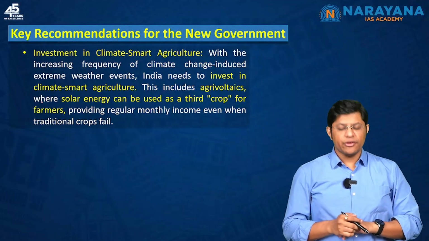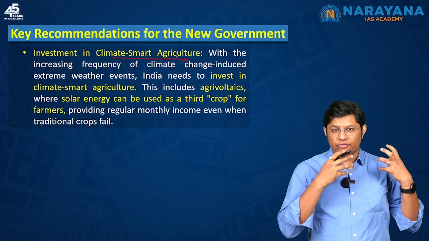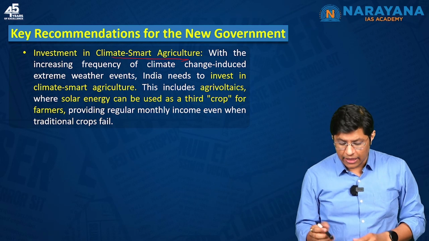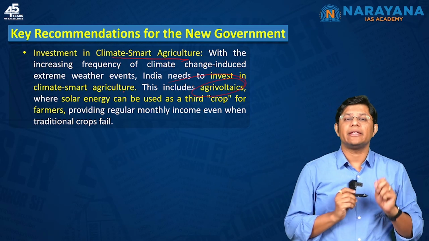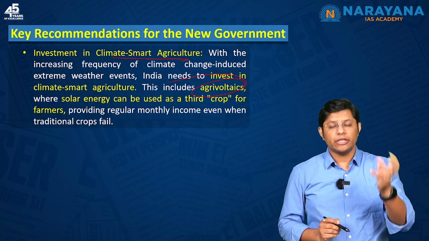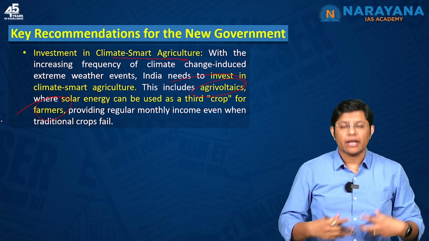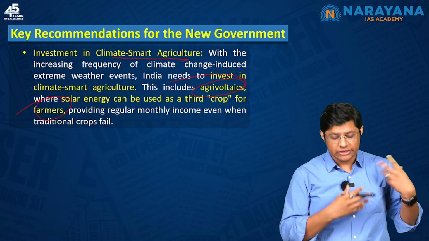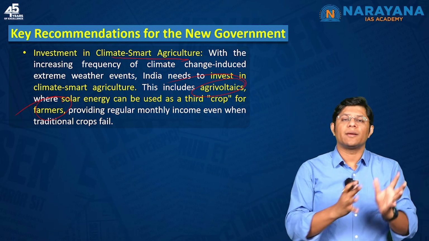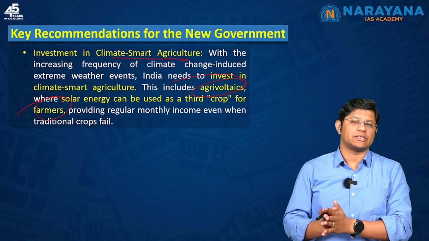And then we have to invest in the climate smart agriculture. Given that the climate is affecting the agriculture productivity, we have to invest in climate smart agriculture. For example, we can mention such examples in the exam. Agrovoltaics. Now here, the solar energy can be used as a third crop for farmers. So here we are harnessing the energy coming from the sun, which can also provide monthly income or additional income to the farmers. So these are the solutions that you can mention in the examination.